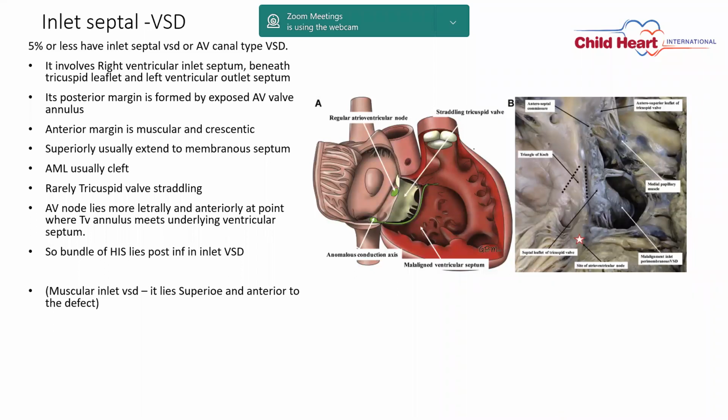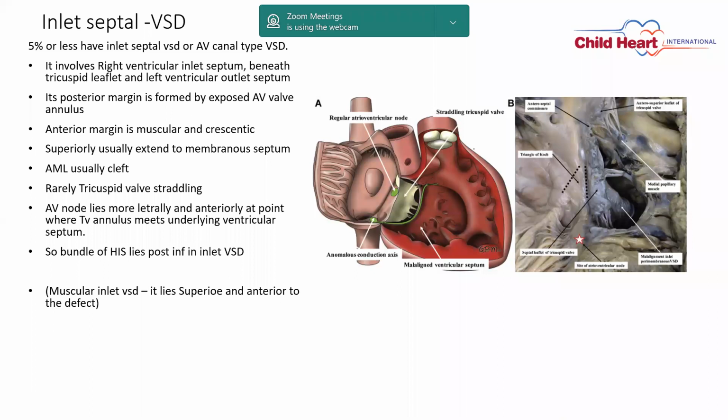Here, when we talk about the inlet septal VSD, it is typically like an AV canal type of defect where the posterior margin is formed by the AV valves, while the anterior margin is formed by the interventricular septum. So the anterior margin is muscular and crescentic, and it can extend superiorly to the membranous septum.